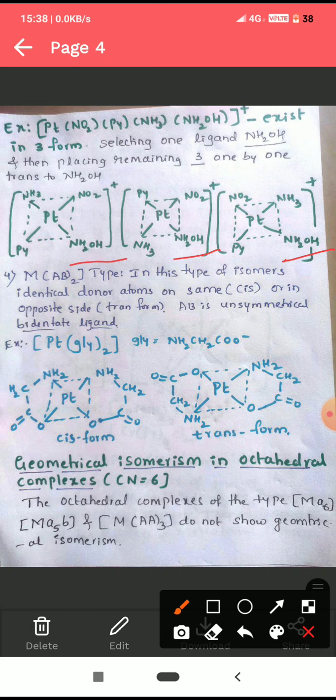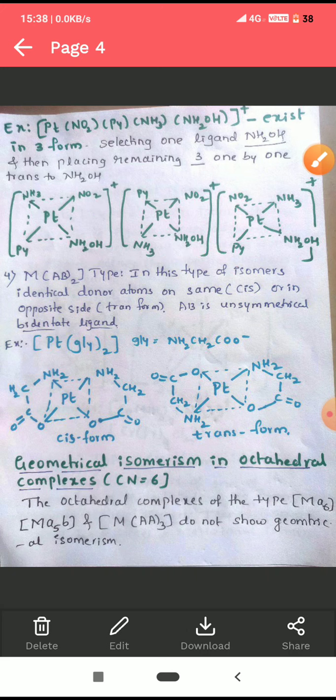Here pyridine comes first, then ammonia and then NO2, and then in the second isomer NH3, pyridine, NO2, in the last isomer pyridine, NO2, NH3. If you write another isomer, this is identical to the third one. Therefore, in total there are 3 isomers possible in the MABCD type complex.